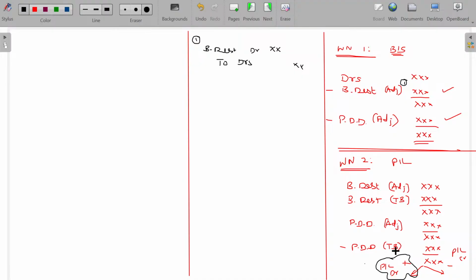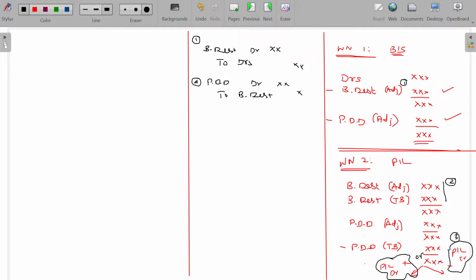Clear? Or the bad debt to be adjusted in the provision for doubtful debts. For this, you can pass the next entry. Third entry is a shortage or surplus. Either or. Any bad debt you found out will now be transferable to the P&L account. But in this case, PDD account, PDD account debit to bad debt.